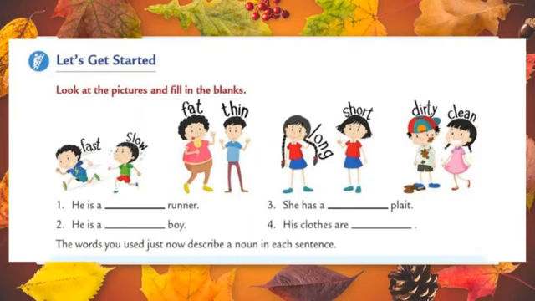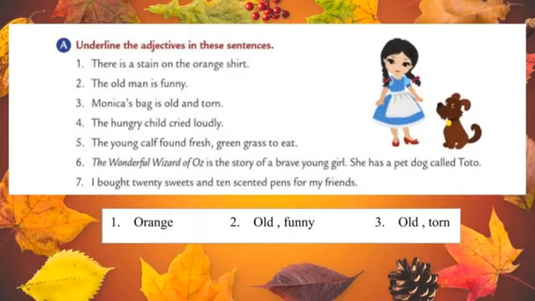And the last one is clothes, dash, either dirty or clean. Here also the two words are describing words. You can use any one. The clothes are dirty, or otherwise the clothes are clean. Okay students, write neatly and clearly in your grammar book.